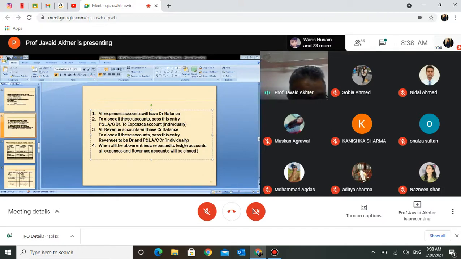That is zero balance. Profit and loss account will have all expenses on the debit side and all revenue on the credit side.